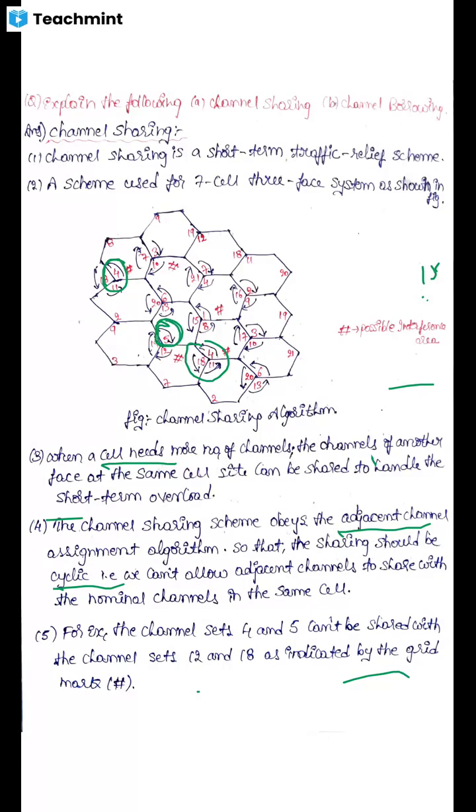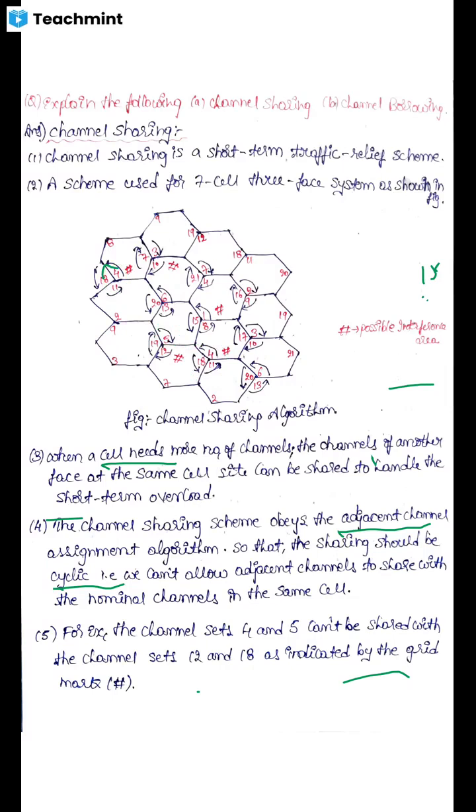They can be shared with no interference. It means they are separated at a distance in the frequency reuse pattern. In the frequency reuse pattern, subsets 4 and 5 are separated in a 7 cell 3 phase system as shown in this figure. As they are separated to avoid interference, the channels in the 4 subset and 5 subset can be shared. This is the point we had in the 7th point.